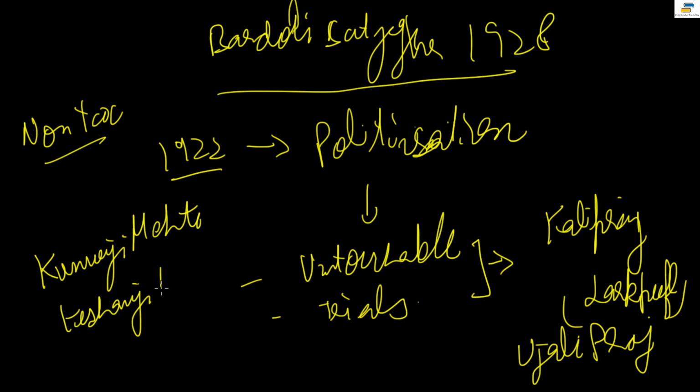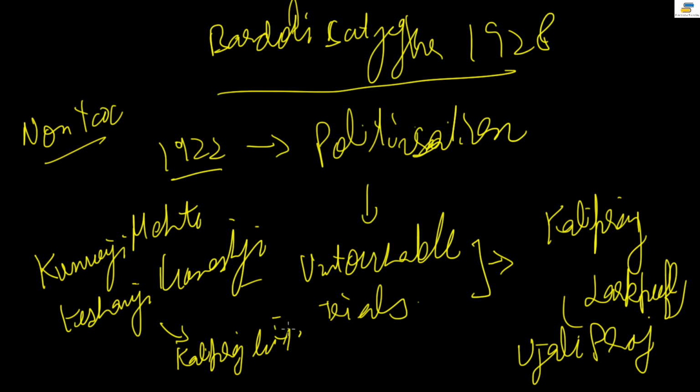Keshavji Ganeshji. These were the main people over here, and they learned the tribal dialect and they developed Kaliparaj literature also. So that is how it went. Kaliparaj literature was developed by them, right? And they slowly, to arouse the Kaliparaj, that is why it came. And against the Hali system, it was there. Hali system is where people worked as hereditary laborers for upper caste landowners.